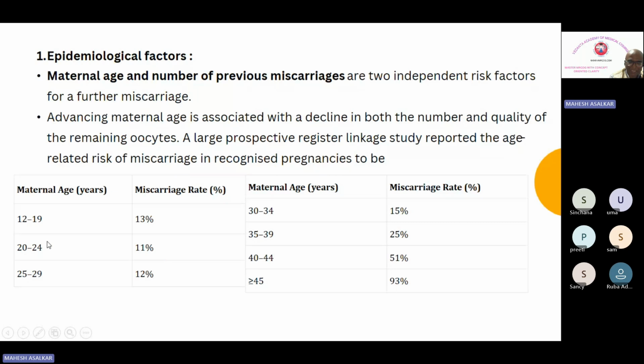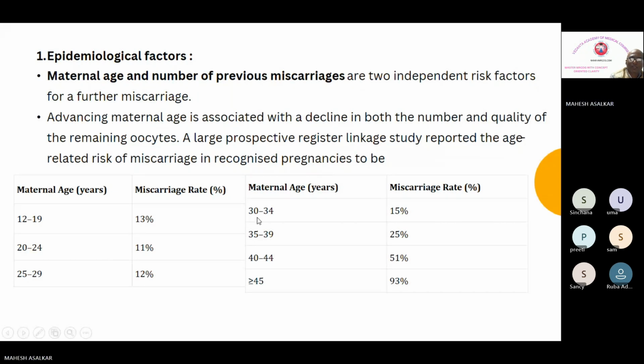We know that teenage pregnancies are at a higher risk, so it is 13%. Add 1, it will be 12%, so 25 to 29 is 12%. The lowest is between 20 to 24, which is 11. After that, it becomes 12, and before that, in teenagers, it becomes 13%. Now the next subgroup which is more frequently asked are these.